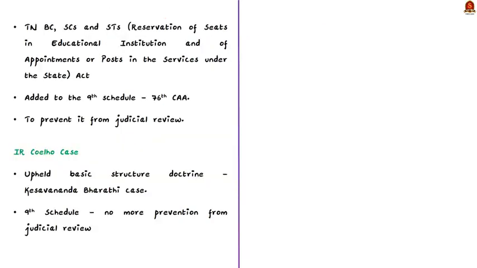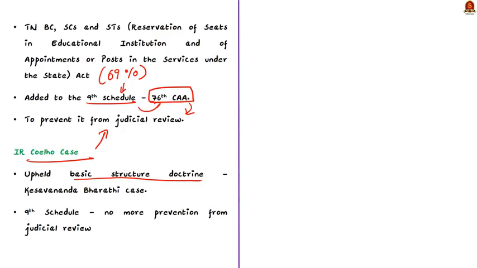See, the Tamil Nadu government provides 69% reservation. To protect it from the ambit of judicial review, it was added to the 9th schedule of the Constitution through the 76th Constitutional Amendment Act. And the famous I.R. Coelho case is regarding this only. See, this case upheld the validity of the basic structure doctrine framed after the Kesavananda Bharati case.